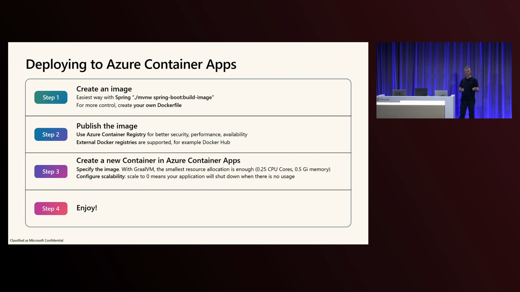Once you've created your image, you need to publish it. You can publish it to Azure Container Registry, which is our own registry, or you can use any external Docker registry. In the demo, I will use Docker Hub, because I'm guessing everybody has an account on Docker Hub. But basically they all work.